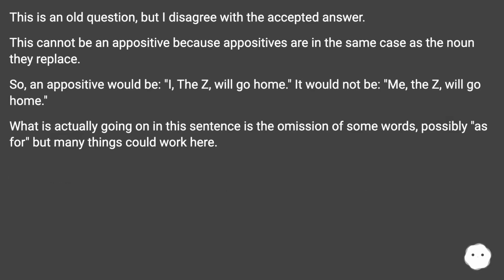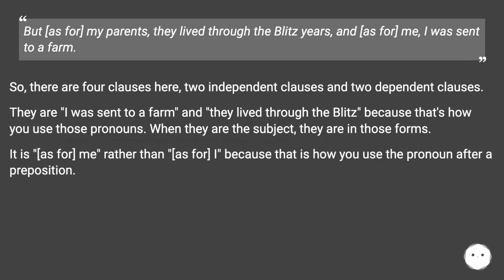This is an old question, but I disagree with the accepted answer. This cannot be an appositive because appositives are in the same case as the noun they replace. So, an appositive would be "I, the Z, will go home." It would not be "me, the Z, will go home." What is actually going on in this sentence is the omission of some words, possibly "as for", but many things could work here. But as for my parents, they lived through the Blitz years, and as for me, I was sent to a farm. So, there are 4 clauses here, 2 independent clauses and 2 dependent clauses.